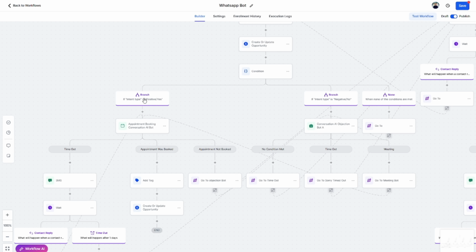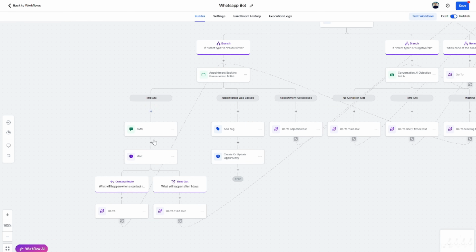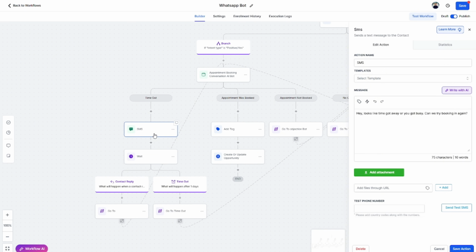If for whatever reason they get busy in this and they time out after an hour, we're going to follow up with a message saying, hey, it looks like you got away. Can we try this booking again? So we're going to follow up with a message. If they reply yes, we're going to send them back to a module in here. So for whatever reason they step away and it times out, we're going to remind them to book in.